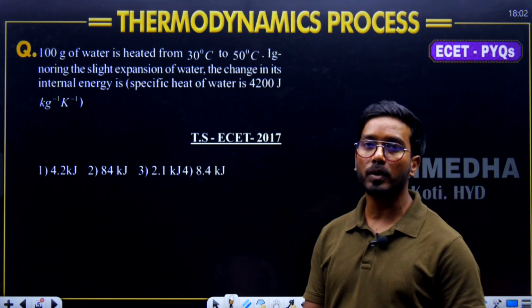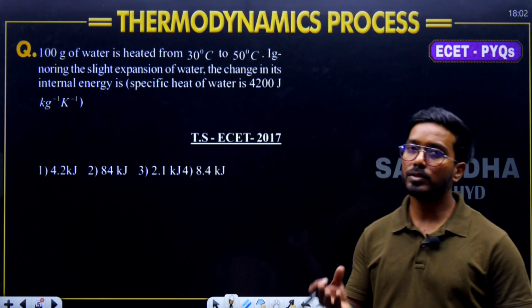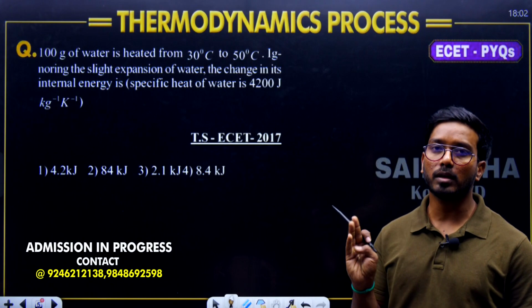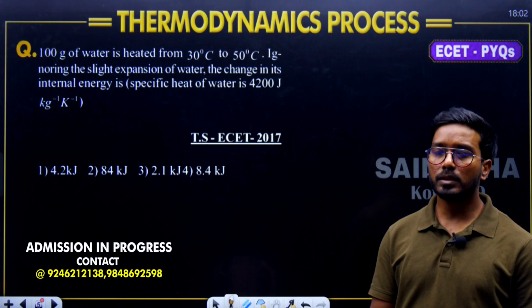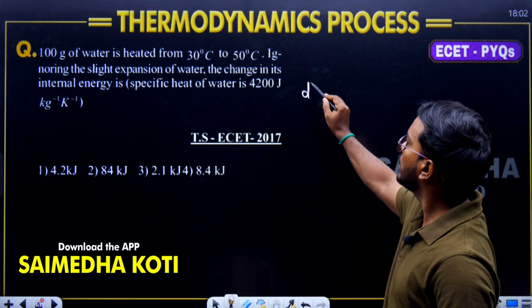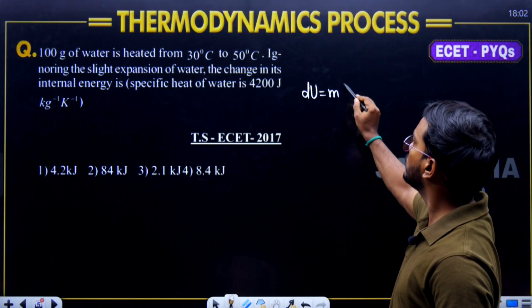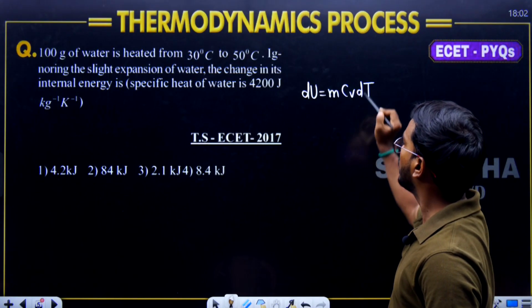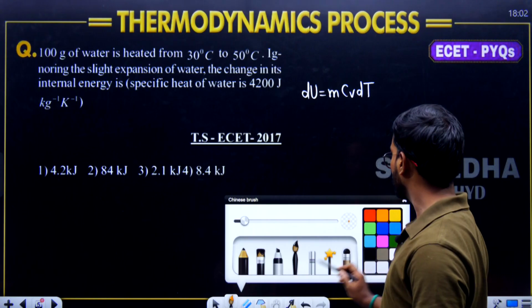By default, for all the processes, we will be having only one formula: constant volume process, constant pressure process, isothermal, adiabatic, polytropic, general law of expansion. The change in internal energy formula never changes. Change in internal energy is equal to m into Cv into dT. This is the formula for change in internal energy.